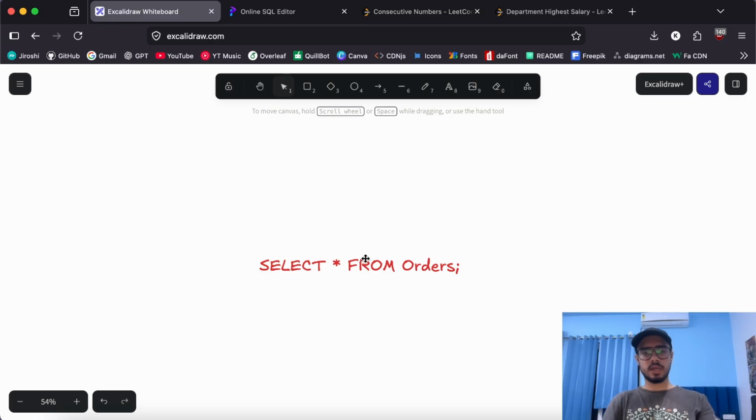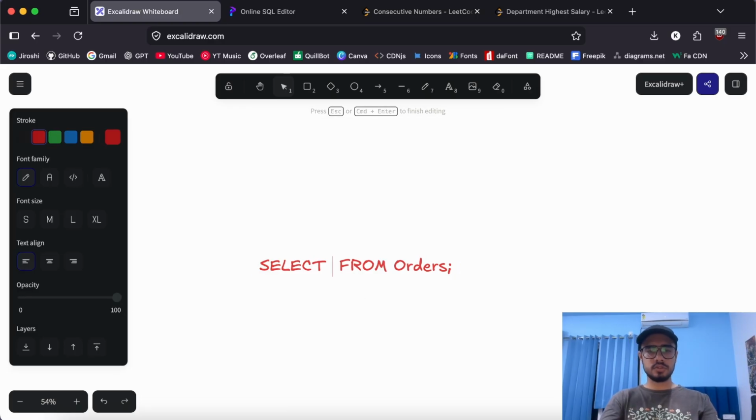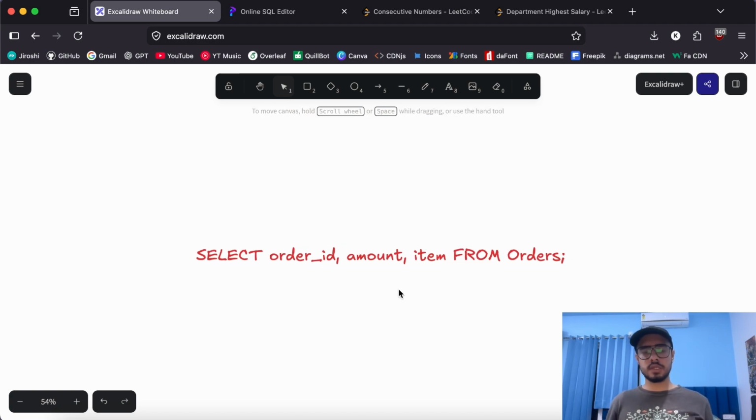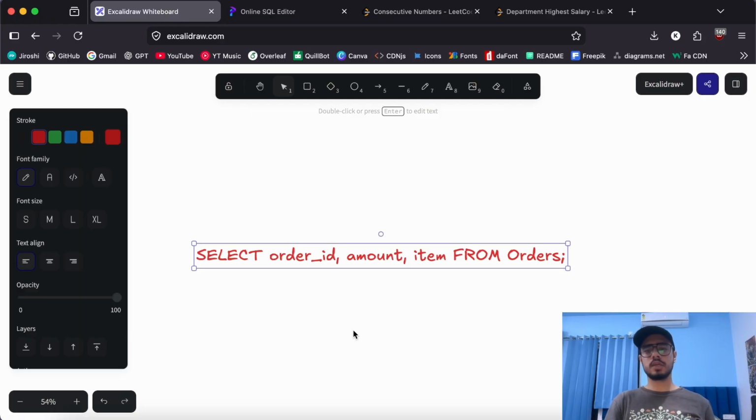That is an absolute bad practice in SQL. You should explicitly specify if you want the order ID, the amount, or the item name maybe. And this is way better because this reduces the amount of memory required for the operation to work. So the first optimization to take care of is not using star unnecessarily.